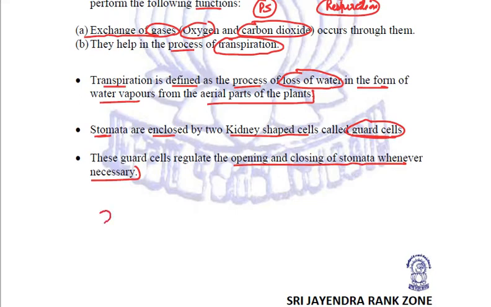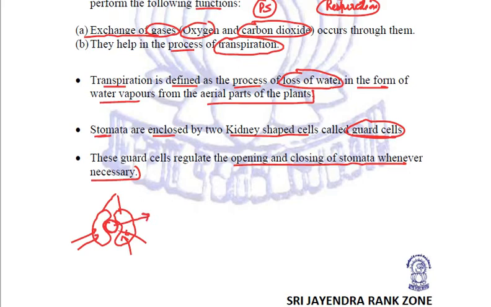If we try to relate, these are the kidney shaped guard cells, right? This inner part is known as stomata. These two are the guard cells. When water moves inside, these guard cells will become turgid, they will swell, because of which this stomatal pore, this opening, opens up.